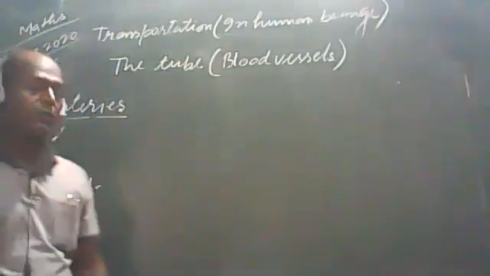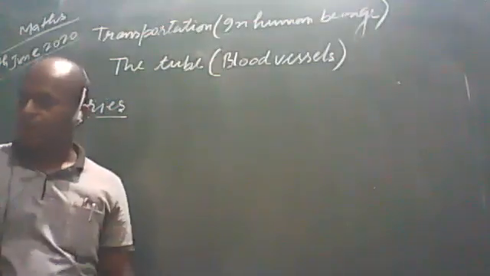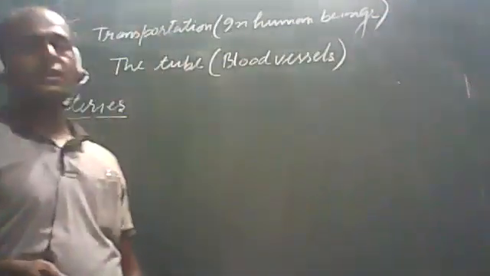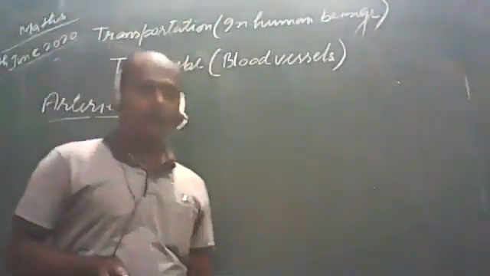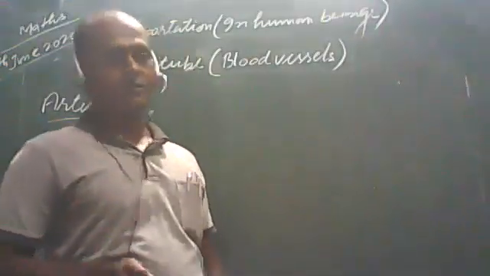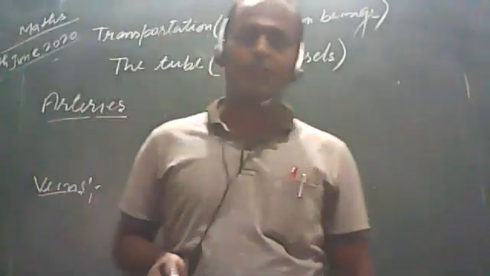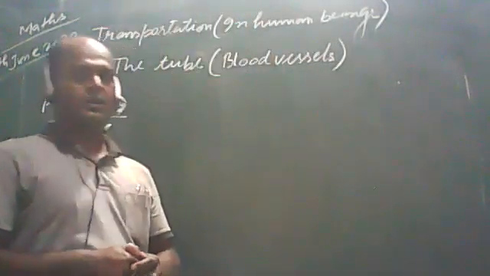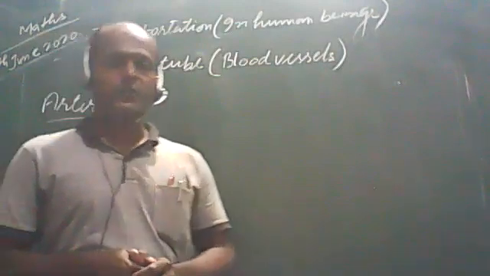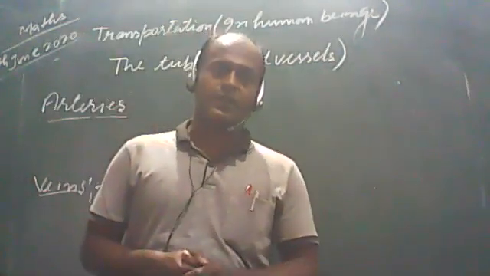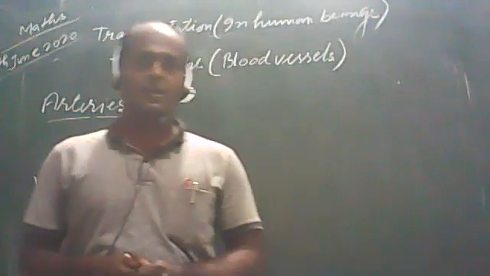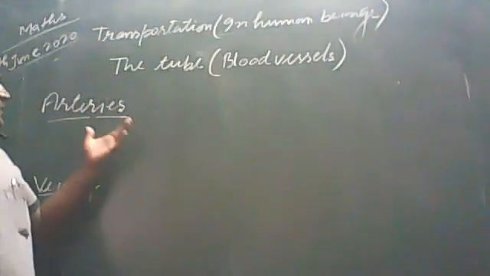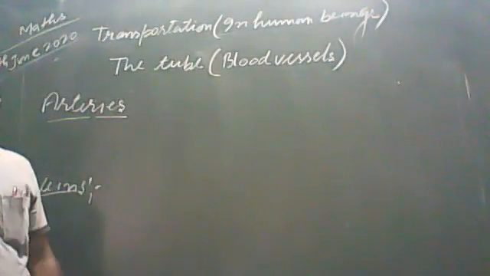Now we have to discuss the arteries. Students, as we have studied, arteries are the blood vessels which carry the oxygenated blood from heart to different parts of body. In this situation, there is very much pressure on the arteries, due to which they are very thick and elastic. Why are they very thick and elastic? The reason is that arteries have to carry the oxygenated blood from heart.